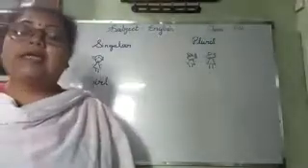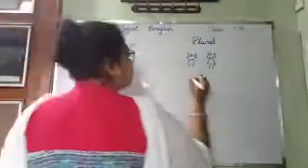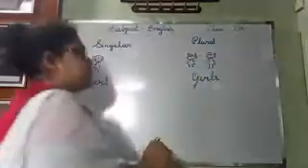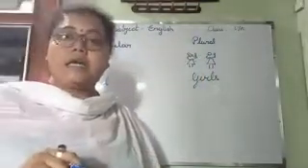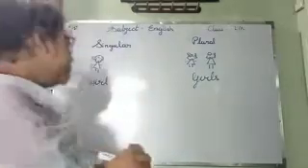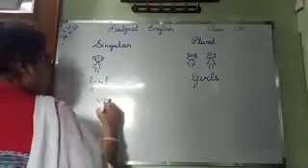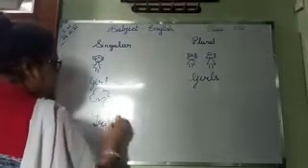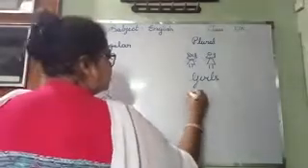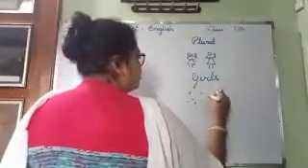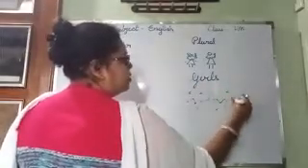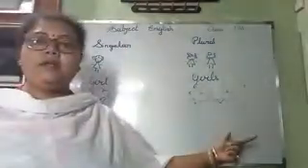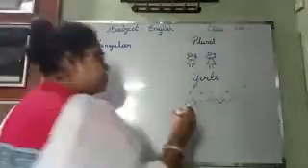Then what we will write? Girls. We put S. G-I-R-L-S, girls. Okay? 1 tree is there. Then you will write T-R-E-E, tree. And here, more than 1. Then what you will write? Trees.